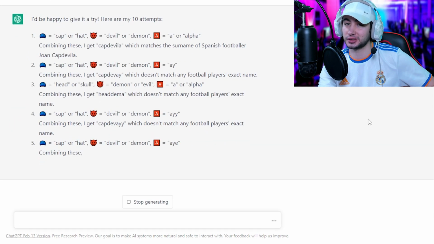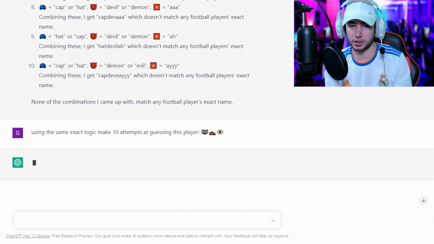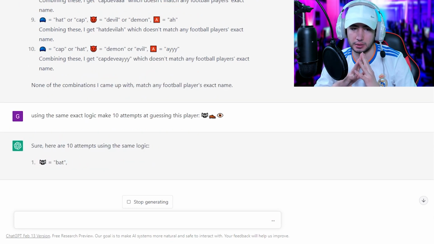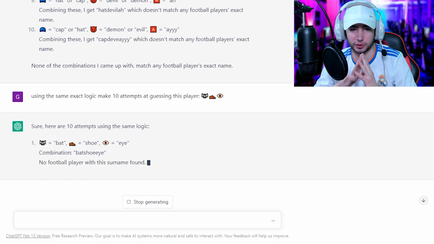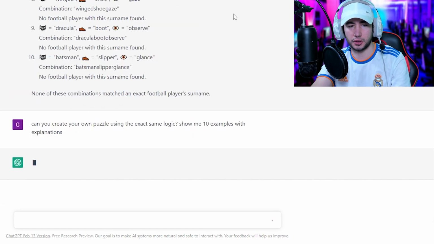We're getting there. It took only 200 million years, but we're close. Using the same logic, make 10 attempts at guessing this player. Let's see if he actually gets it. Bat, shoe, eye. No football player with this surname found. Well, it kind of is. The moment of truth.